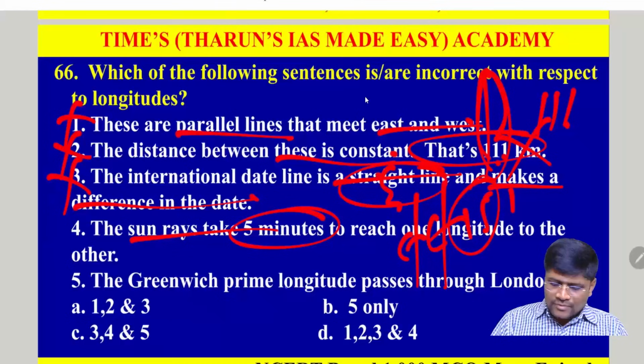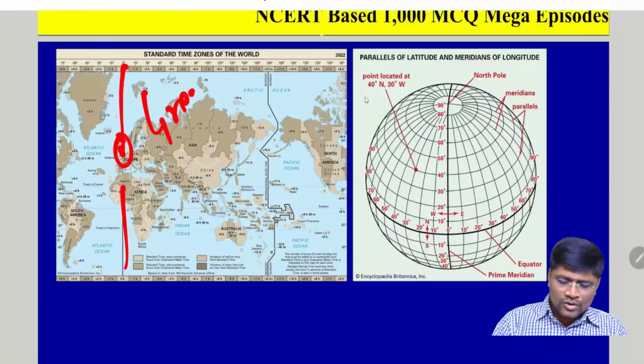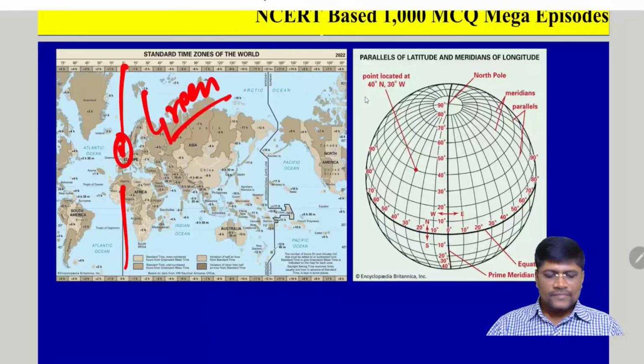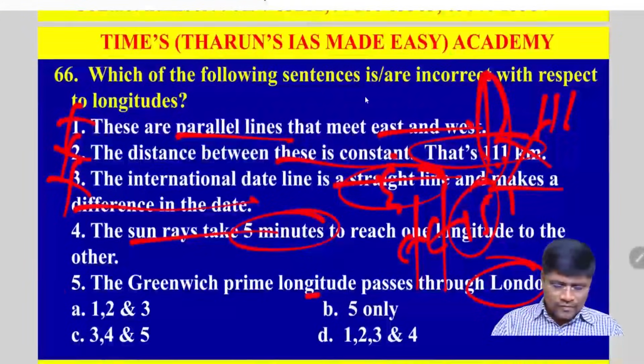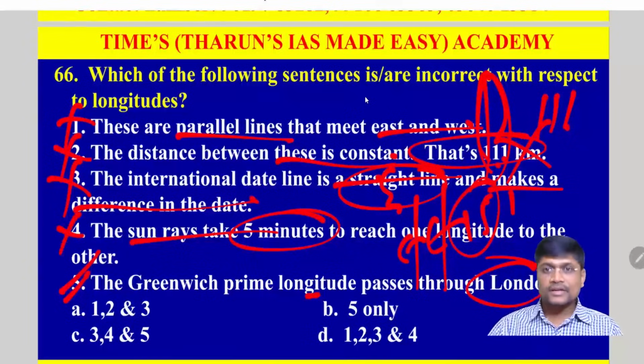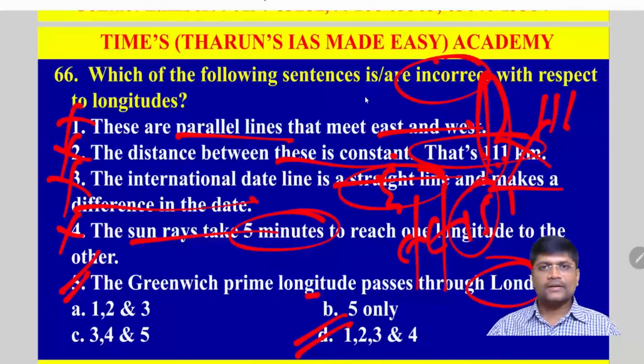Next, the Greenwich prime longitude passes through London. This is the correct explanation. This is the prime meridian which passes through London. In London, there is a place called Greenwich through which it passes. This is called the prime meridian, because it is the baseline to draw the further longitudes. Clear? So only the fifth statement is correct. Rest all are incorrect. But the question is demanding the incorrect statements, so that means 1, 2, 3 and 4. Except 5, 1, 2, 3 and 4 are incorrect. Clear?